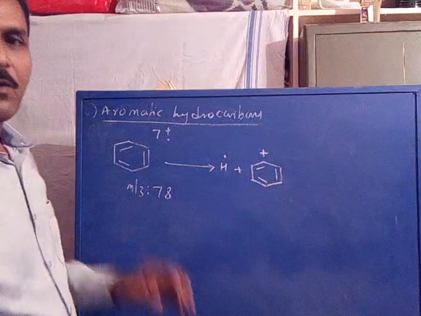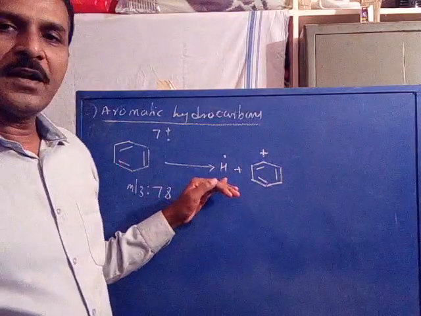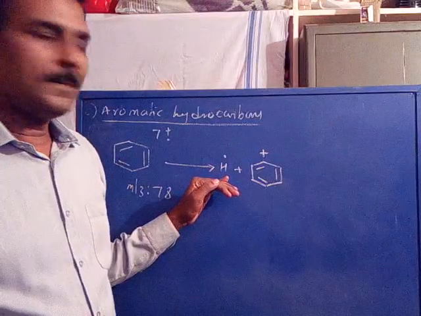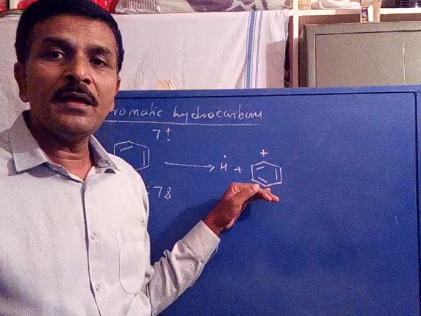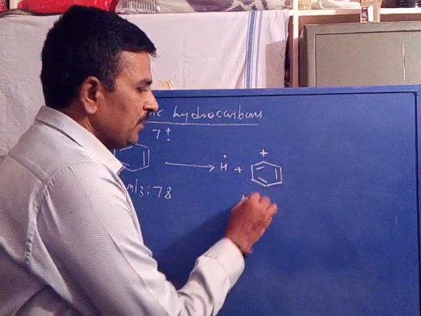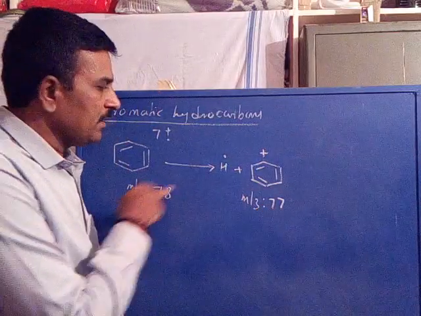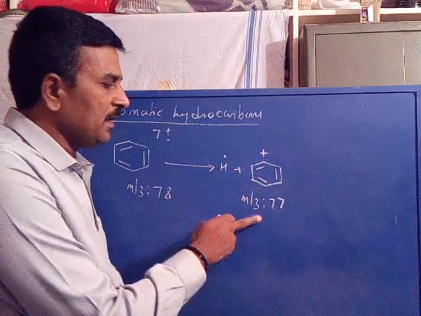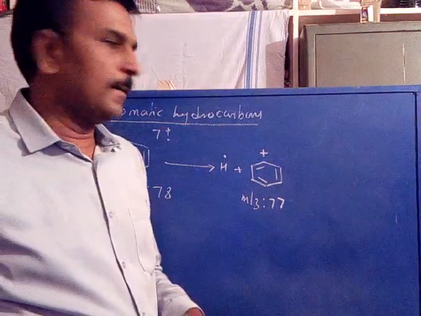So aromatic hydrocarbons undergo fragmentation by the loss of a hydrogen radical. The remaining part is fragmented as a benzene cation. The benzene cation has its m/z value 77. From 78, if it loses hydrogen as a radical, we get the 77 ion, called the benzene cation.